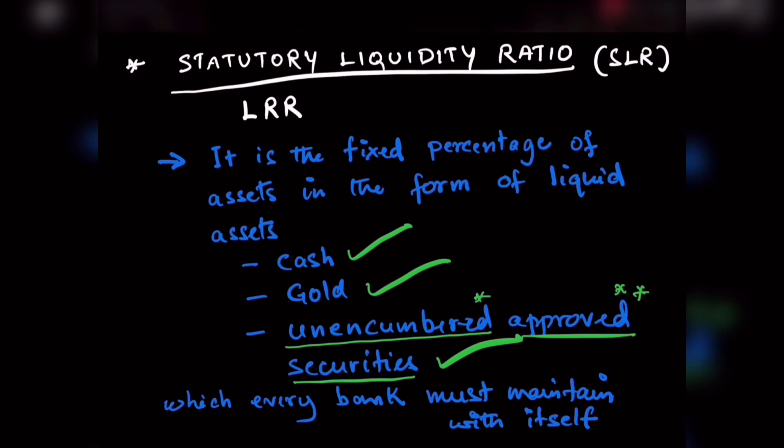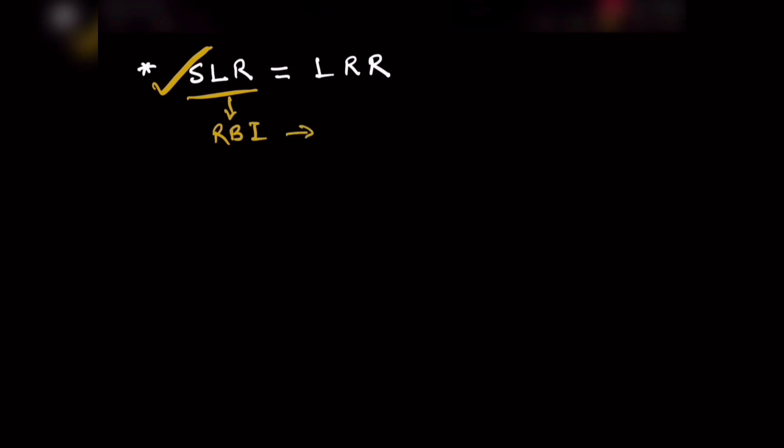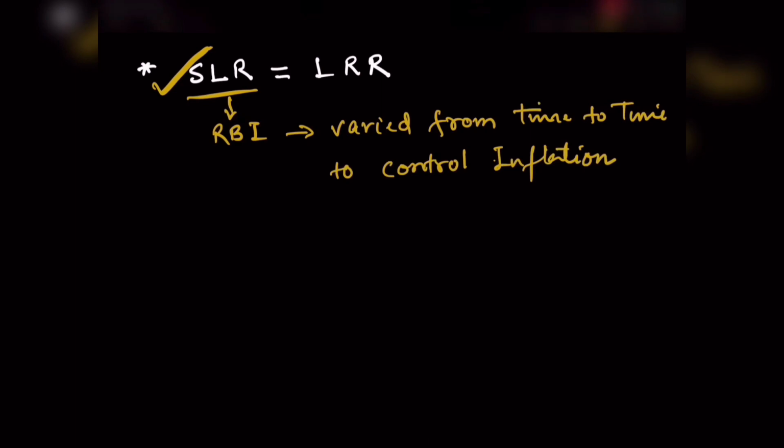Unencumbered securities refer to those securities which are not acting as security or collateral for loans from central bank. Approved securities refer to those securities whose repayment is guaranteed by the government. Statutory liquidity ratio is also a form of legal reserve ratio.